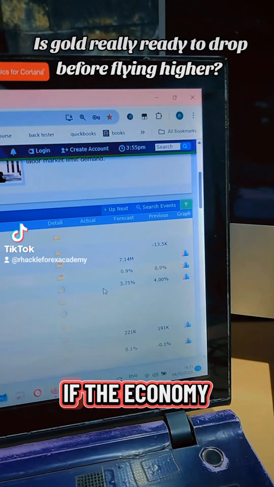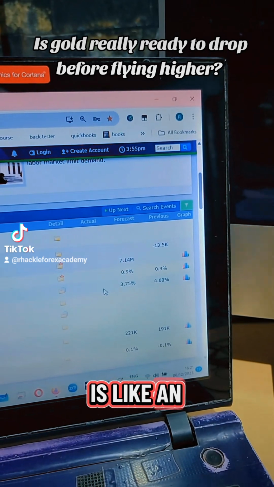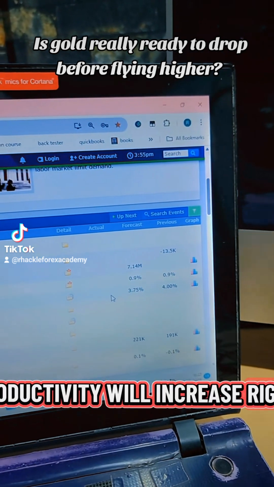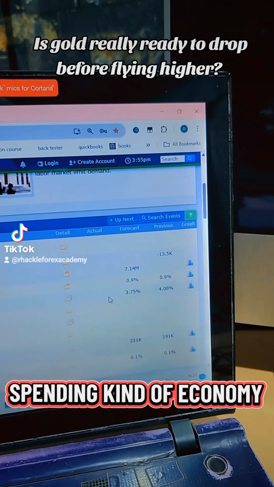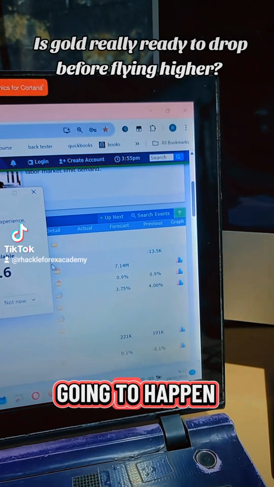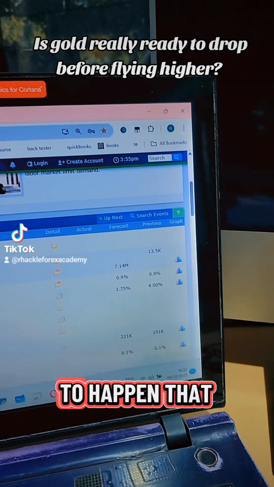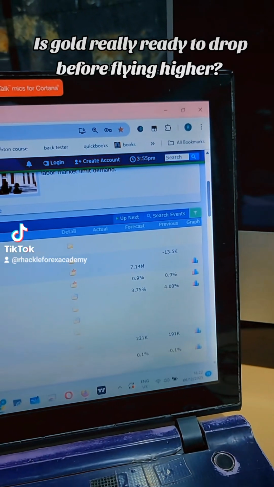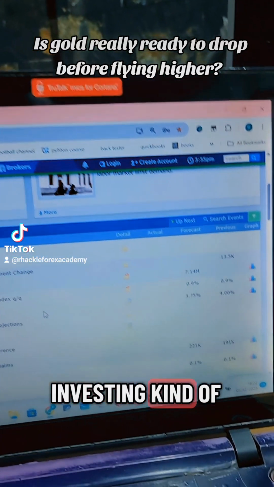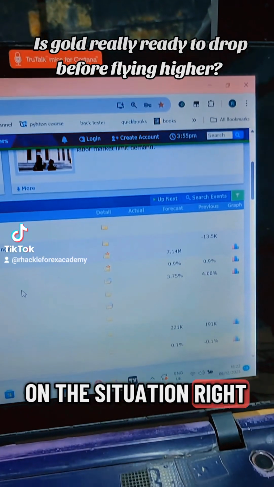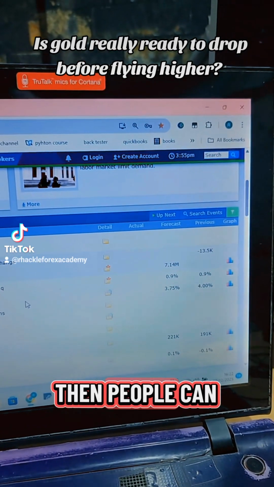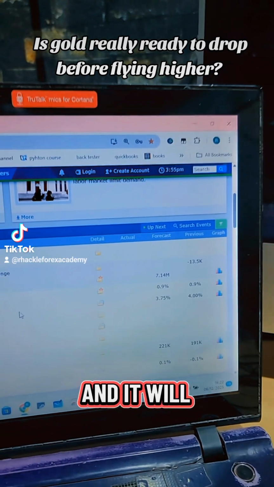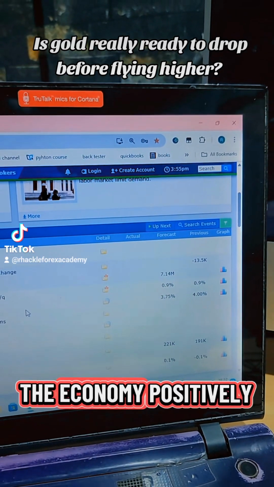Then if the economy is an investing kind of economy, people will be able to invest more, and then productivity will increase, right? But if it's more like a spending kind of economy, then people will spend more instead, and inflation will increase, right? The US is more like an investing kind of economy. It depends on the situation, right? So if interest rate is dropped, people can borrow more and then produce more. When this happens, productivity or GDP will increase, and it will go a long way to help the economy positively.